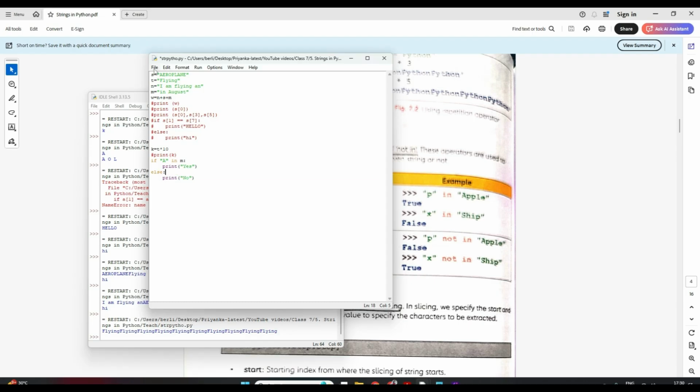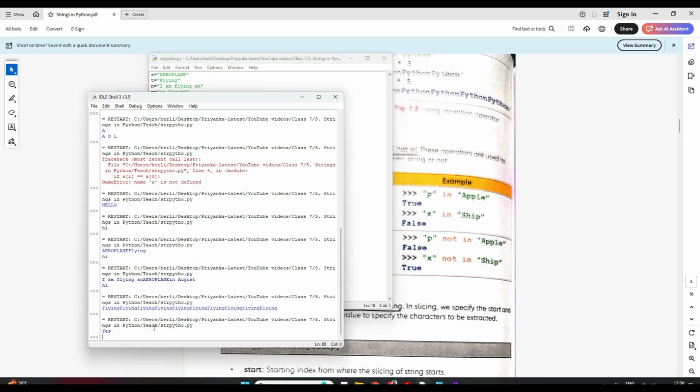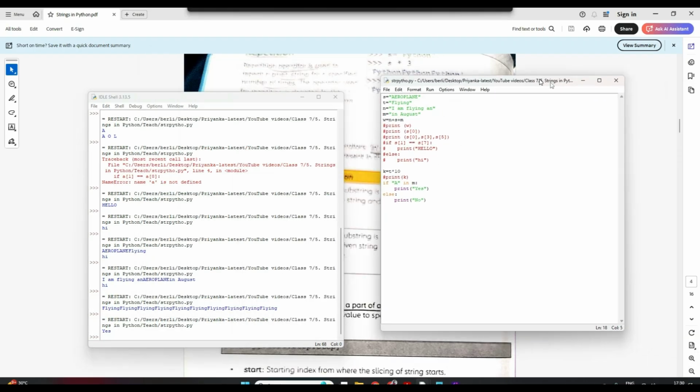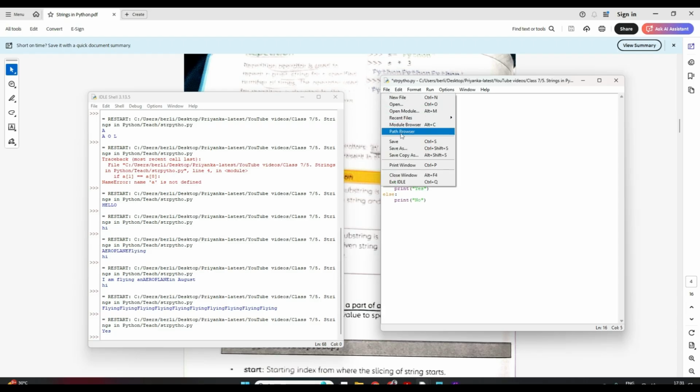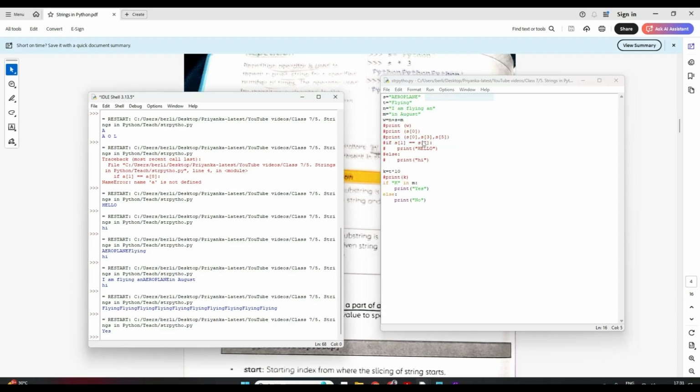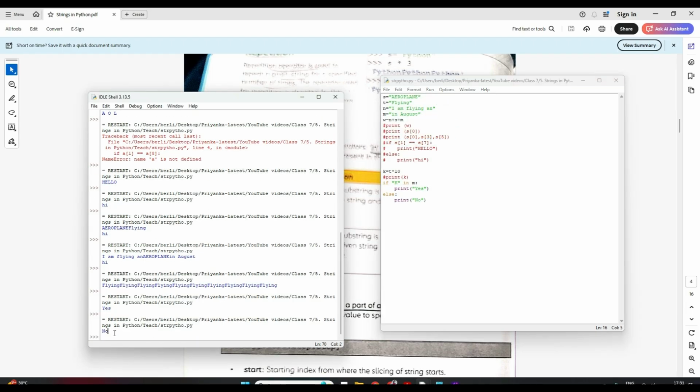So see, students, these are all very important things. Let me just run. See, it gave me yes. Why? Because it checked if A in M, means if this letter is there in M. It is there, right? So it will go to this line and print yes. It will not print no, because it doesn't come to the else statement. But if I give K, if K is in M, no, it's not there, right? Now let's save and run. See, it will print no.